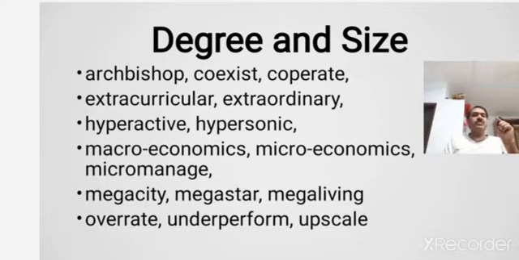In the next word also, extraordinary, something that is better than the ordinary, you call it extraordinary. Extraordinary feat, extraordinary achievement.